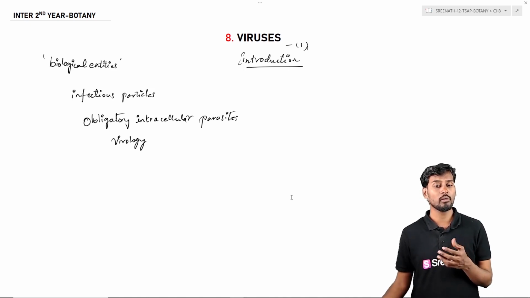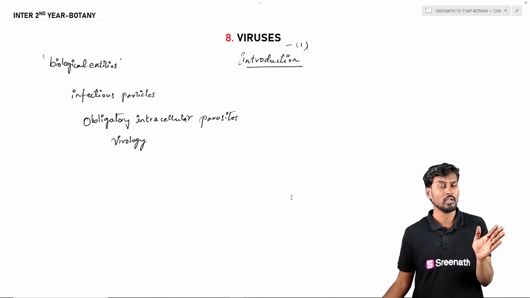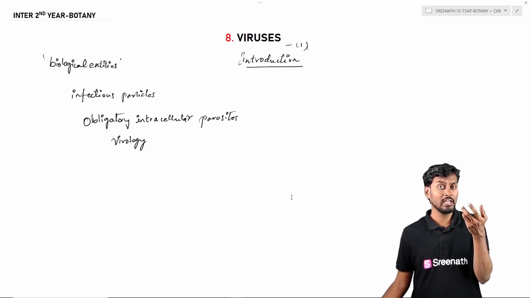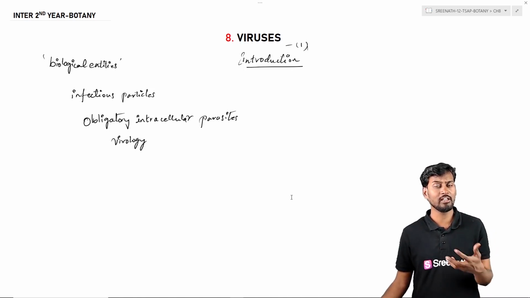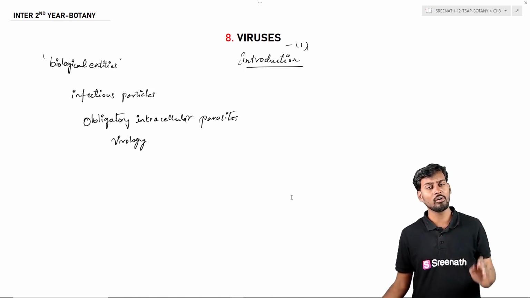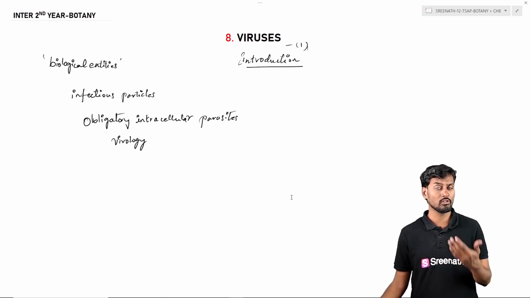So why do we say that? Viruses, if they are present outside the host, can be inanimate or lifeless. They don't show any lively activities like metabolism, or even an increase in the population or number, that is reproduction. None of that takes place if the virus is present outside the host cell.